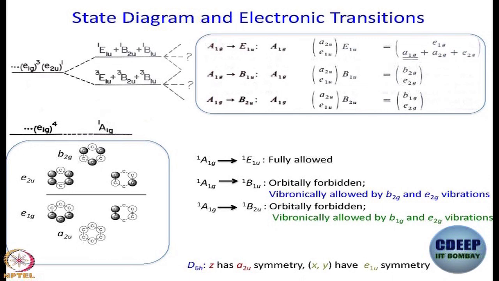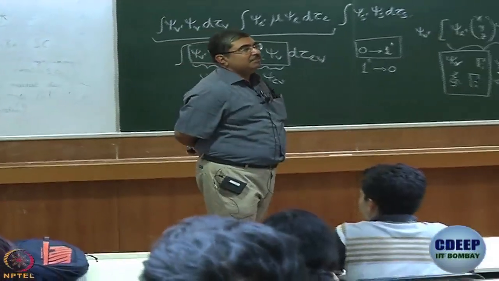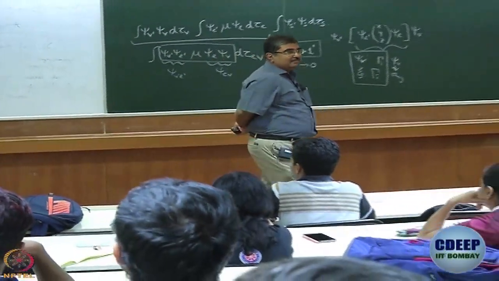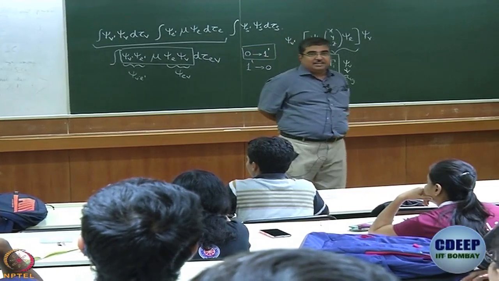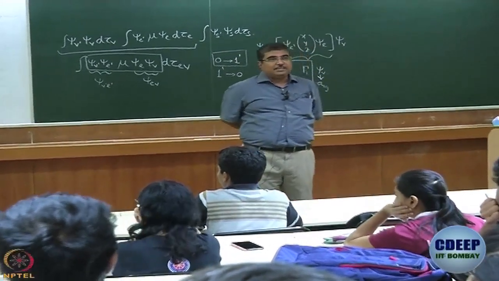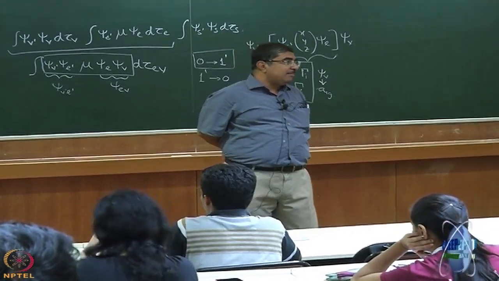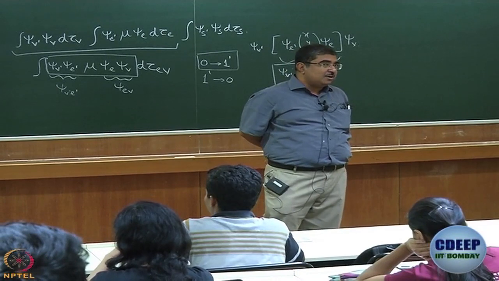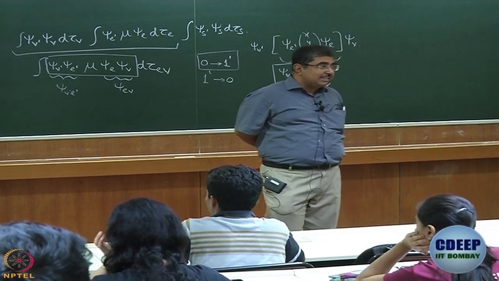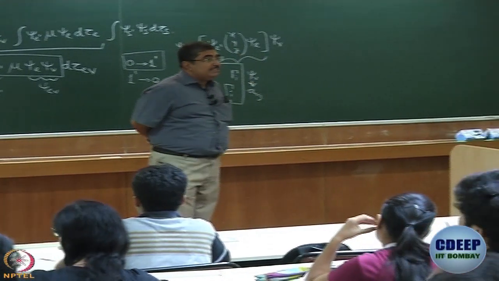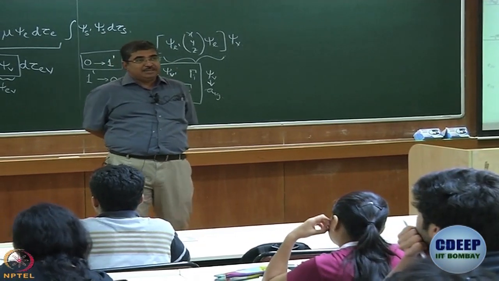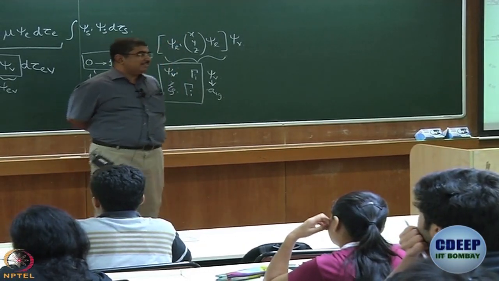Okay. So far so good. I hope everybody has understood everything. Any question? If not, what is the next question to ask? What would the next question be? We have established the conditions for which these orbitally forbidden transitions can become vibronically allowed. You have to have vibrational normal modes of certain symmetries. So, of course, the next question to be asked is, does benzene have normal modes of vibrations of those particular symmetries, right?